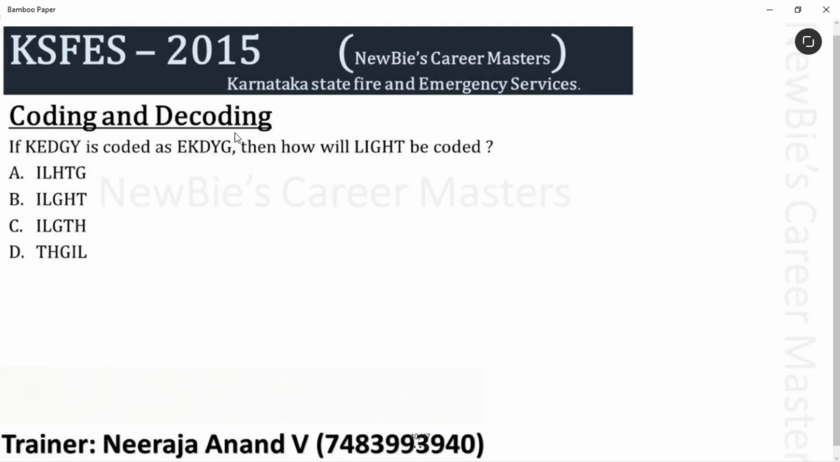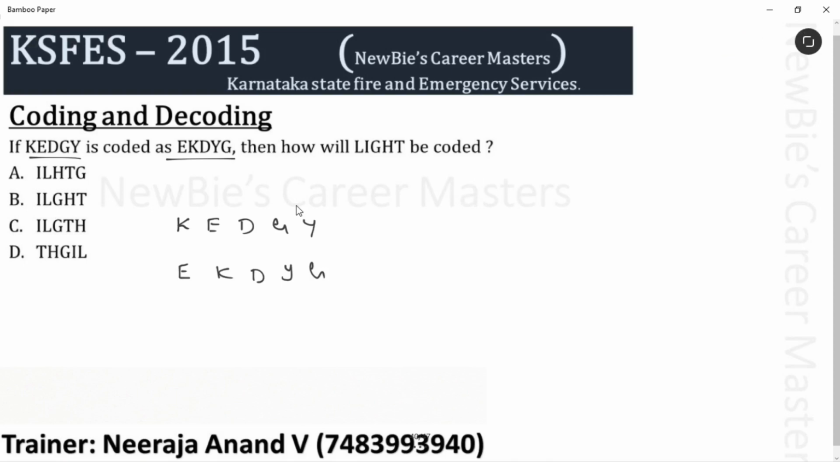Newbies, this question is from coding and decoding. If KEDGY is coded as EKDYG, then how will LIGHT be coded? To solve this question, first you have to decode it. Okay. You have to use this information to get the logic behind the coding. First, let's decode it. KEDGY, EKDYG. You please pause this video and try this question.